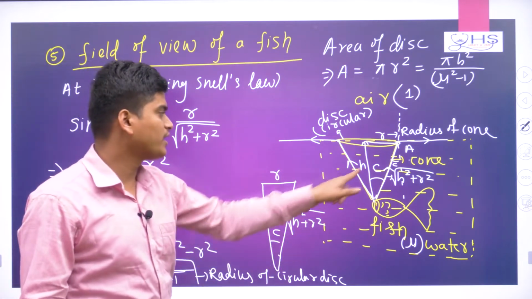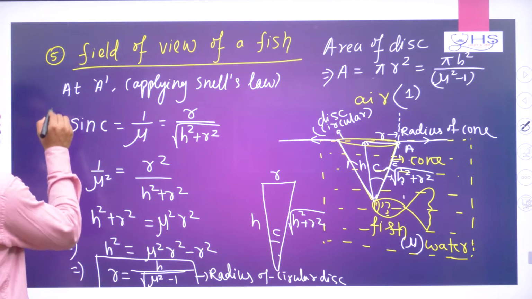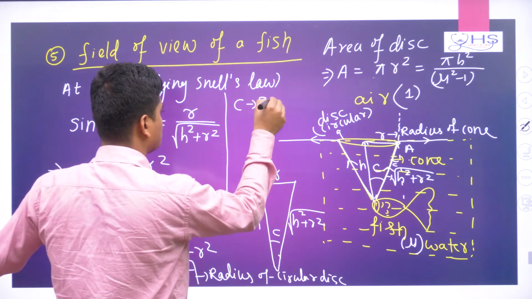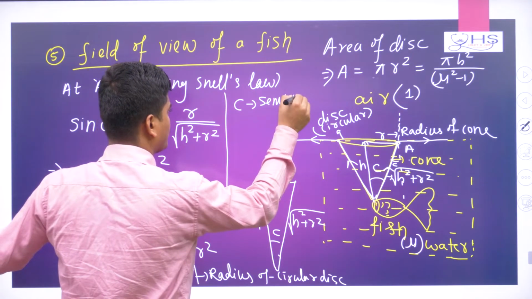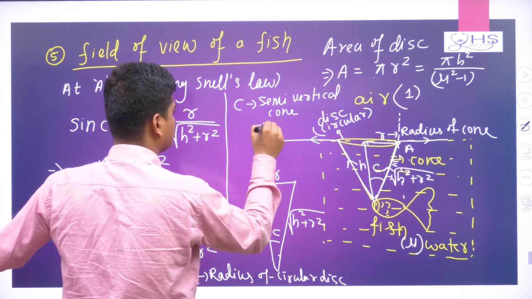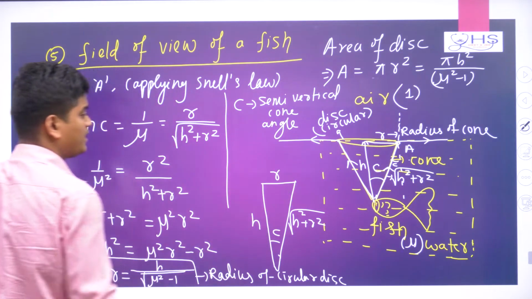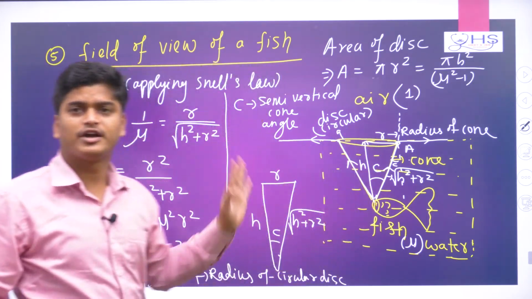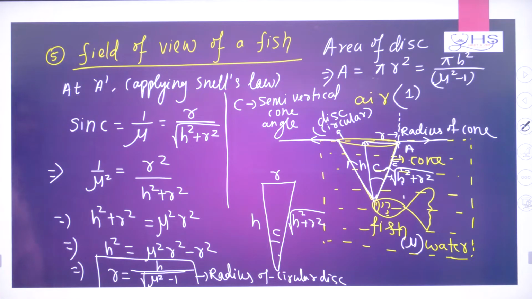This C is called the semi vertical cone angle, or basically the critical angle. In this case it is a critical angle, but as it is forming a cone, it will be called the semi vertical cone angle.